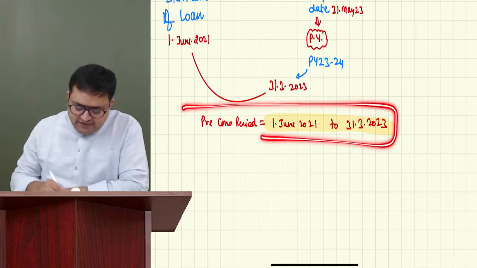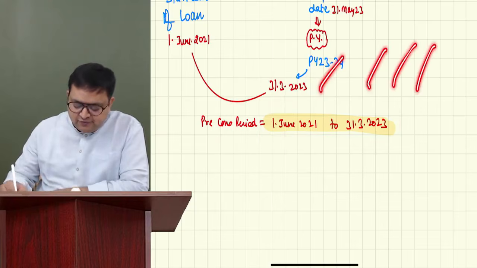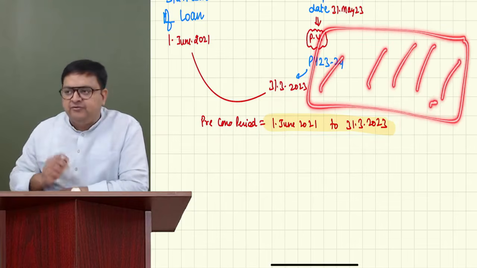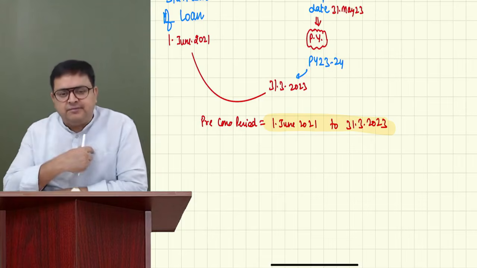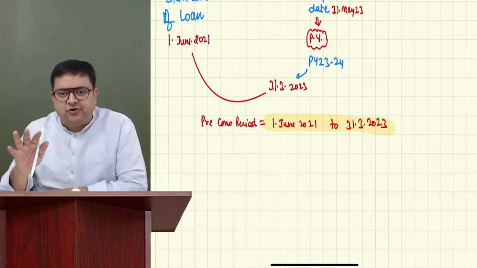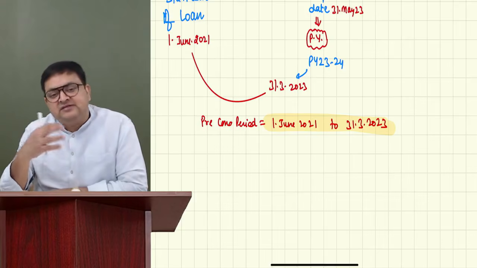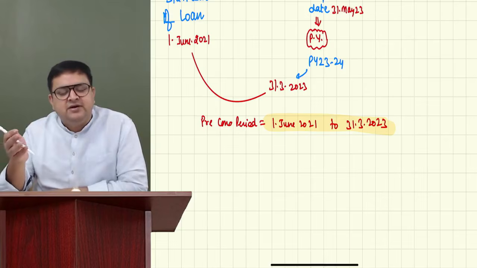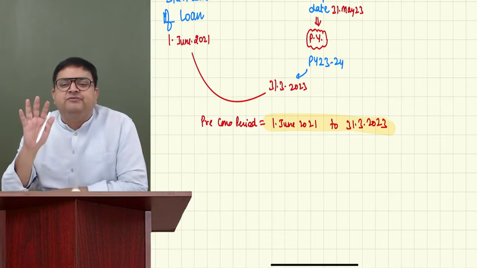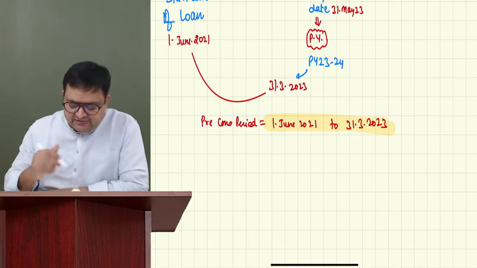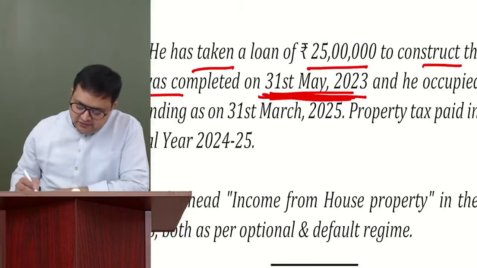So you have to compute this pre-construction period, and starting from this year, this is the first year, second, third, fourth, fifth. Here you will give 1/5, 1/5, 1/5. You should see whether our previous year is coming under these 5 years or not. If it is, then pre-construction would be there. But if we are in the 6th or 7th year of completion, will you compute pre-construction? No, because it affects only the first 5 years, starting from the year of completion.